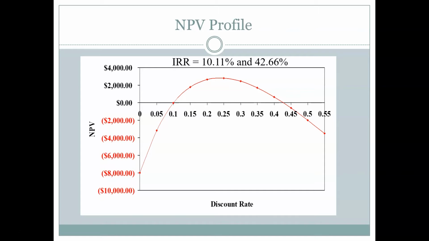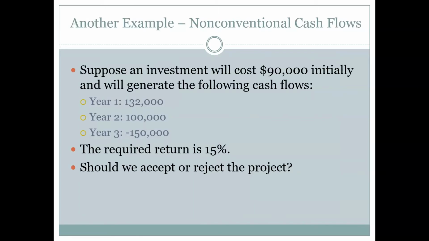The net present value profile shows us that there are actually 2 internal rates of return for the previous project. This was a project that had a negative investment, 2 years of positive cash flows, and then a negative cash flow at the end. So you can imagine that this is like a mine. You spend the money to dig the mine, then you produce the ore from the mine to make money, and then you clean up the mine at the end.